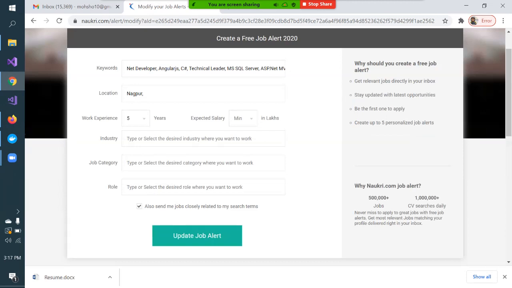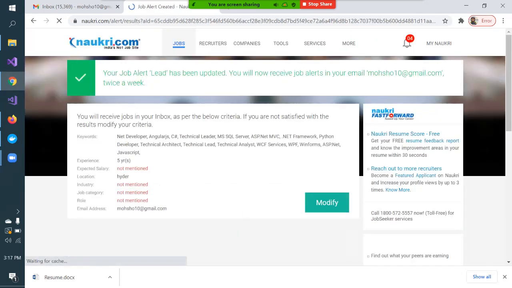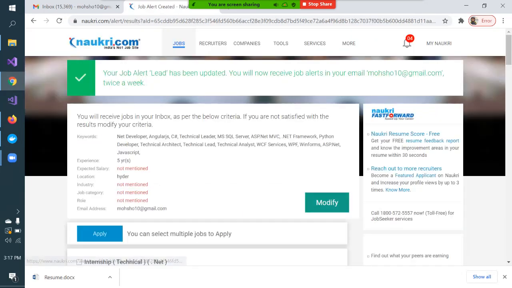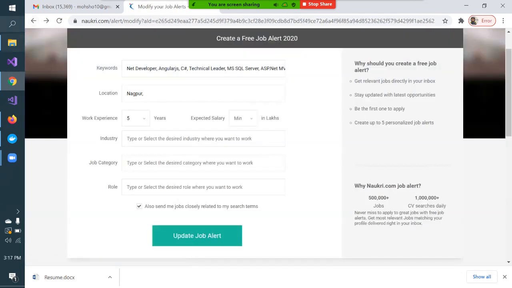So you can create n number of alerts. You can also expect some salary type, although at the fresher level, I don't think you should put so many restrictions. And location: I was earlier searching for a job in my hometown Nagpur, so I mentioned Nagpur, but you can give any location, say Hyderabad, or multiple locations while setting the alert. You can modify this alert.